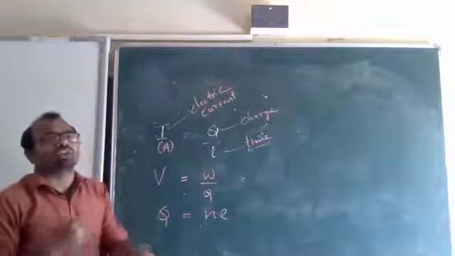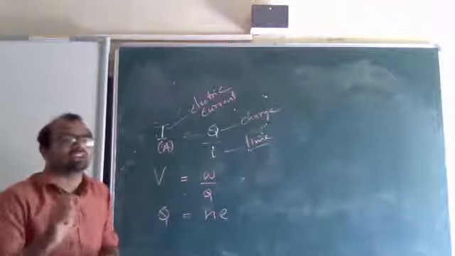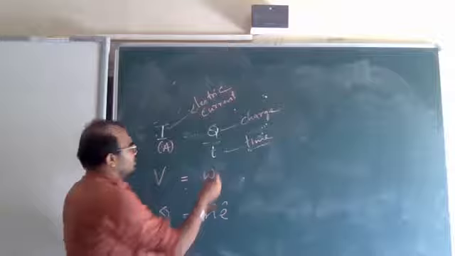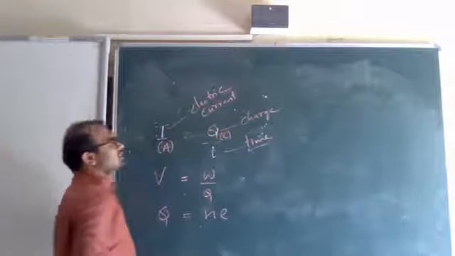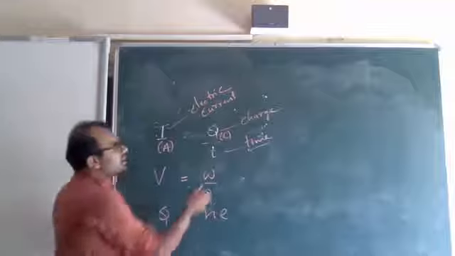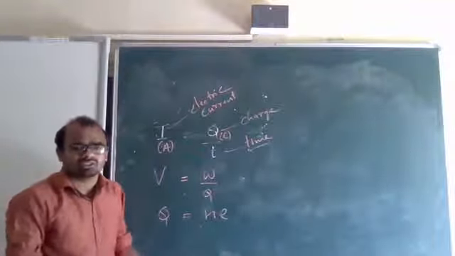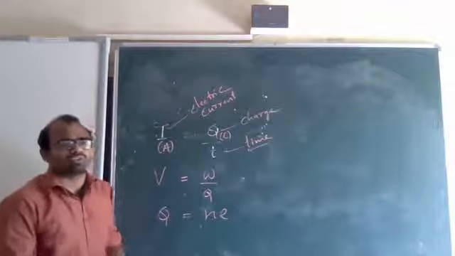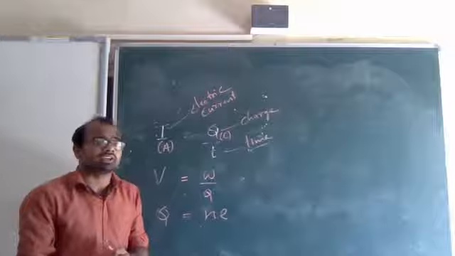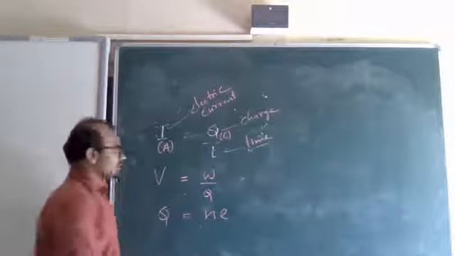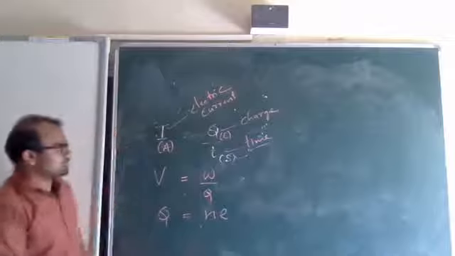If 10 coulomb or 20 coulomb of charge is flowing, it means they have given us charge. This is coulombs, represented by C. What is the SI unit of time? Seconds. 10 seconds, 40 seconds. If the question gives minutes, we have to convert it into seconds. So the SI unit of time is seconds.